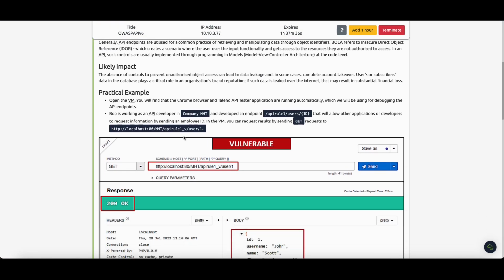As for the impact, the absence of controls to prevent unauthorized object access can lead to data leakage and, in some cases, complete account takeover. Users' or subscribers' data in the database plays a critical role in an organization's brand reputation. If such data is leaked over the internet, that may result in substantial financial loss.